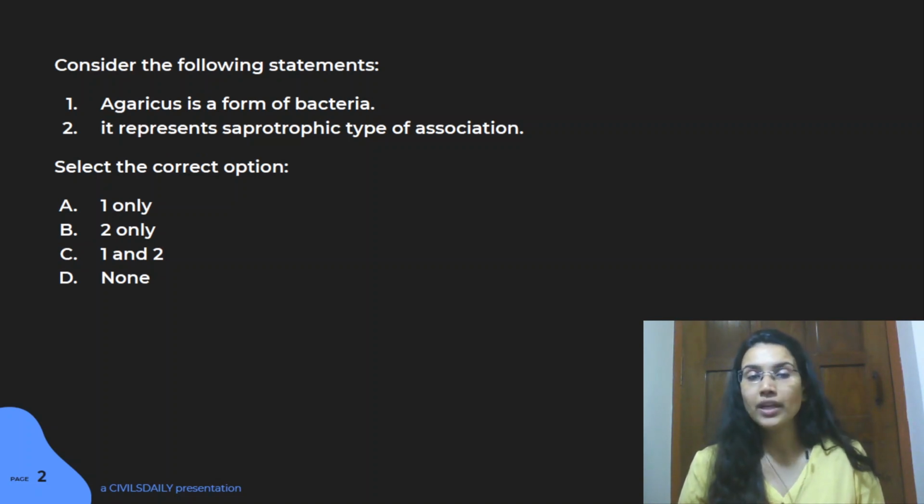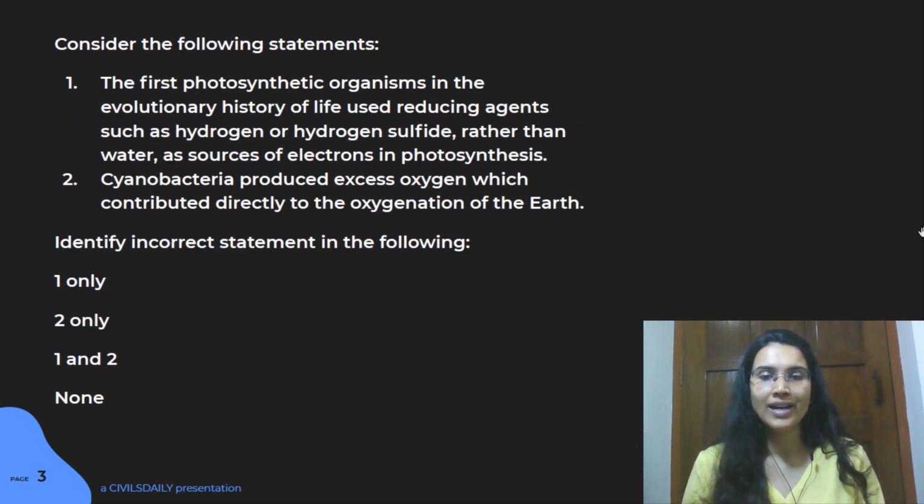Again, do look into these terms like Cyanobacteria or Azolla, Anabaena. All these terms have been used consistently a lot of times in your prelims. So they become important. Let's move on and look at the second question today.